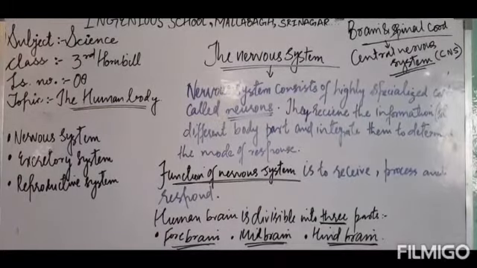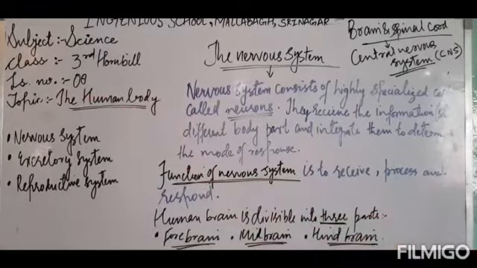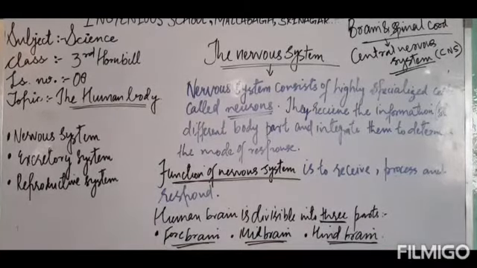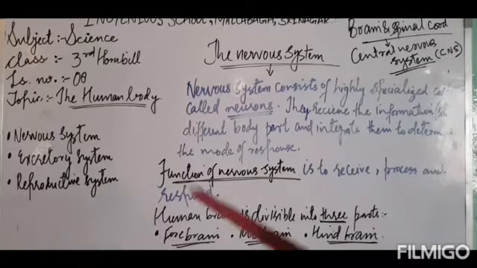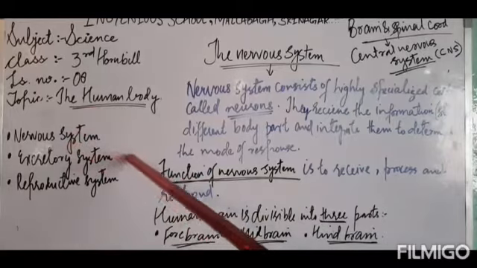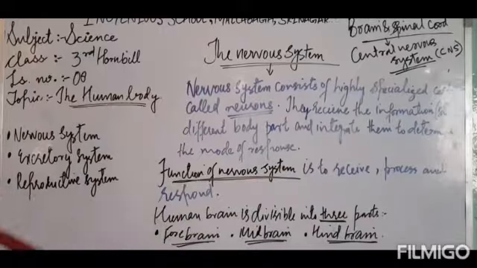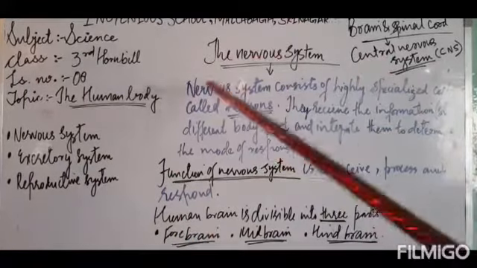Dear students, as you all know, we are learning about the human body, isn't it? In the last two videos, we learned about many systems of the human body, like the skeletal system, muscular system, and circulatory system. Now today we are going to learn about three more systems of the human body: the nervous system, excretory system and the reproductive system. First of all, let us learn about the nervous system.